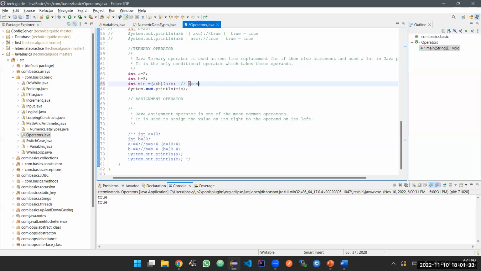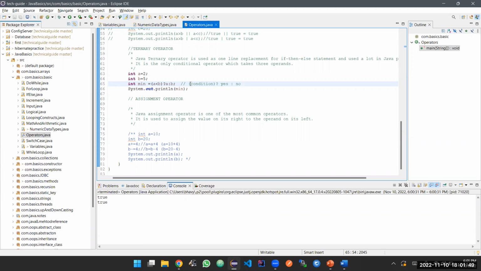So this is a condition. Check the condition. If it is yes, put the yes value, else put the no value. This is the meaning. How do you write it in a classic coding example?